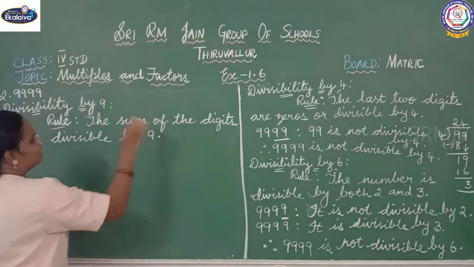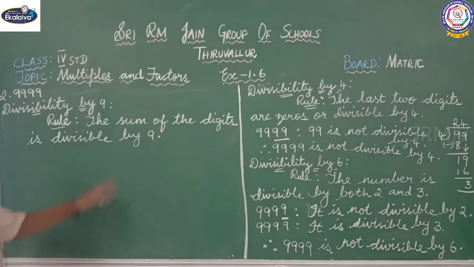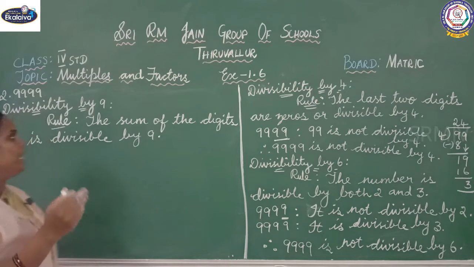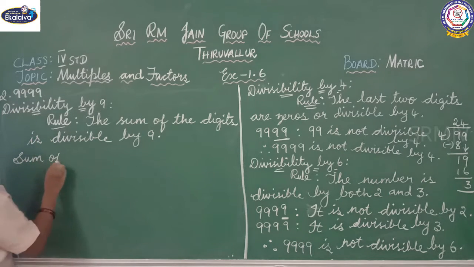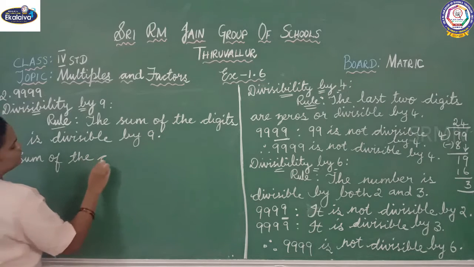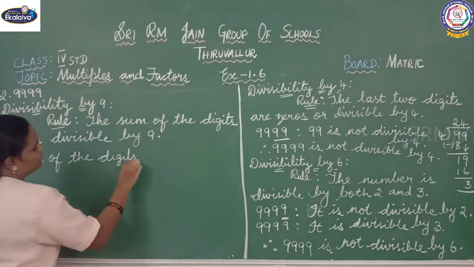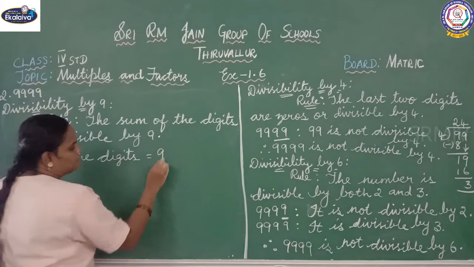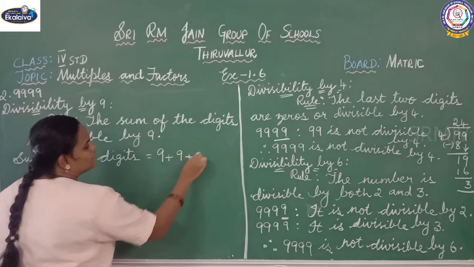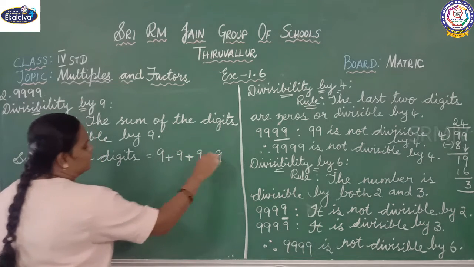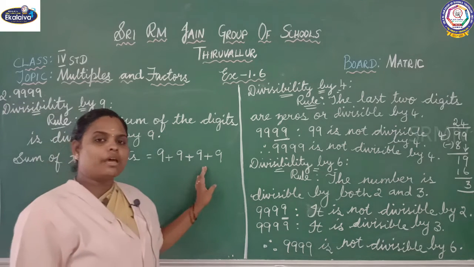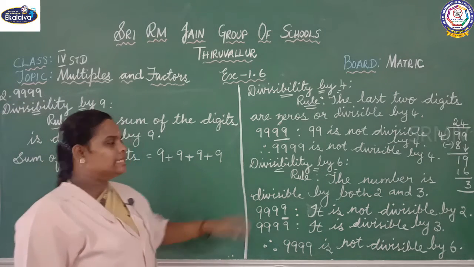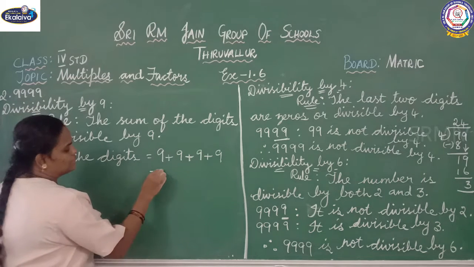We are going to add. So we'll add 9 plus 9 plus 9 plus 9. So 9 plus 9 is 18, 18 plus 9 is 27, 27 plus 9 is 36.